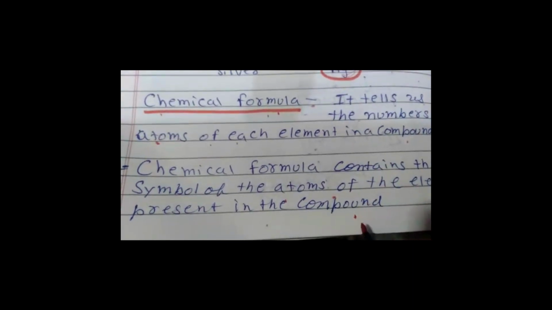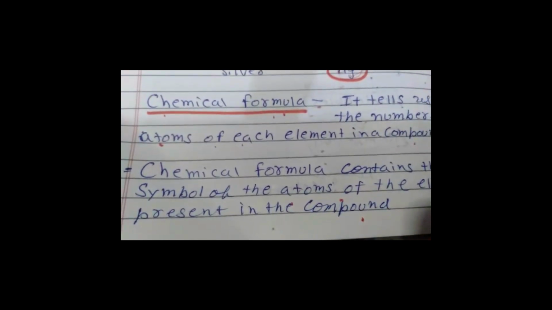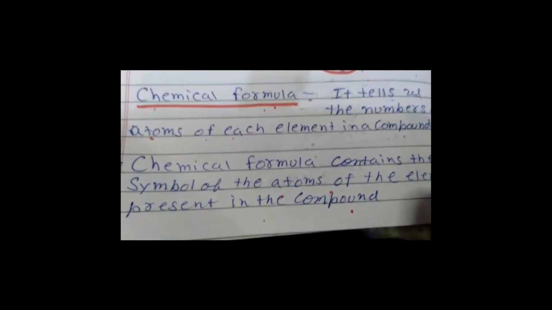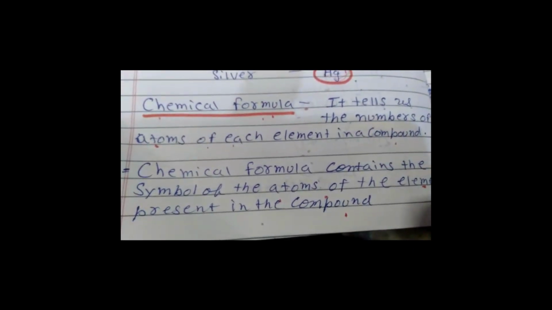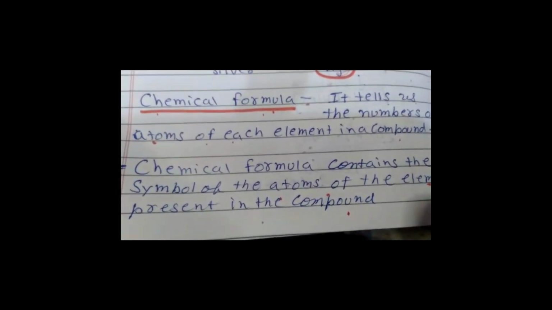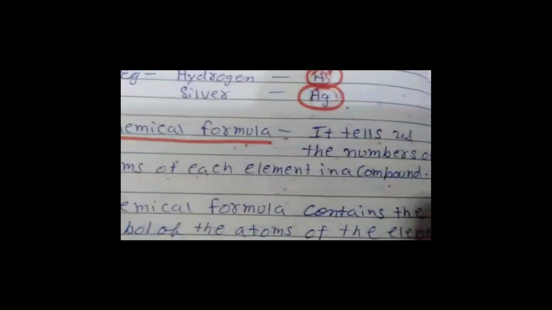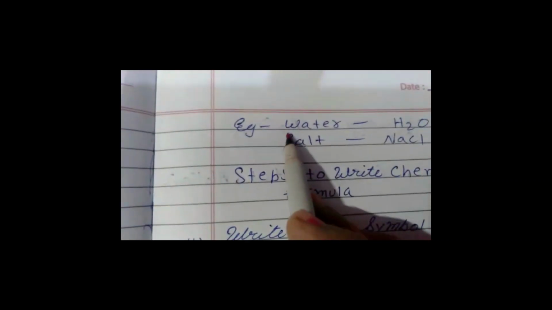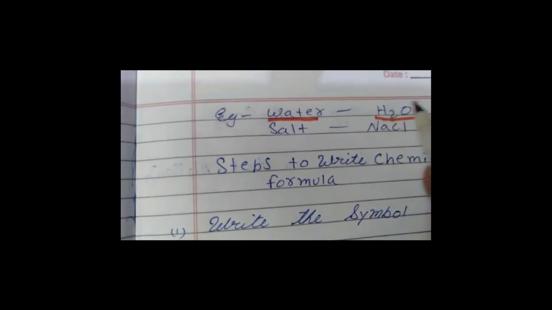In this way you can represent it. So the chemical formula is used to know how many atoms of an element are present in a compound. Let us take an example. We have water. The formula of water is H2O.